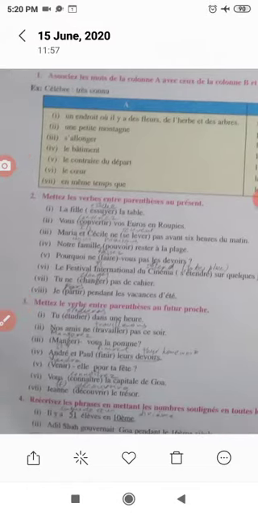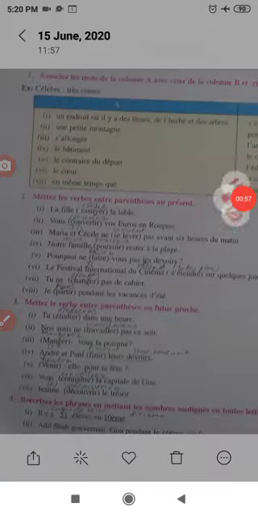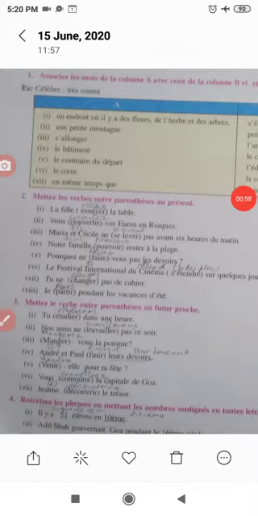Then how do we do futur proche? Okay, come down, look there. Down you have, mettez le verbe entre parenthèses au futur proche. You learned last year how to do futur proche. It's very simple. You take the verb infinitive like it's given to you here, and you simply add the endings. What we need for future tense is that the last letter of the stem should be R.